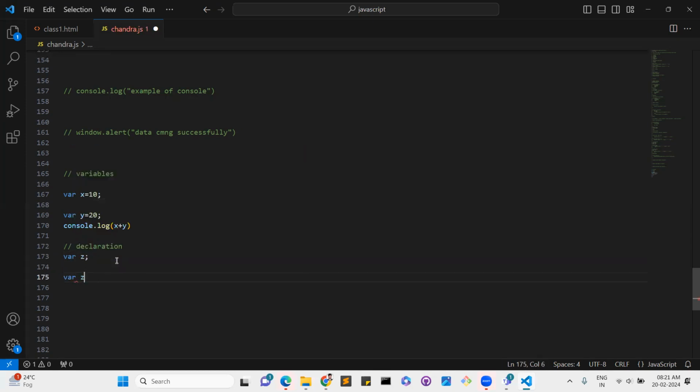When var jet equal to 30, it is initialization. So this is the declaration, this is the initialization. Many people get confused in programming languages about what is declaration and what is initialization. I will tell you the differences of var, let and const. First I'll write the code, then I will tell you.